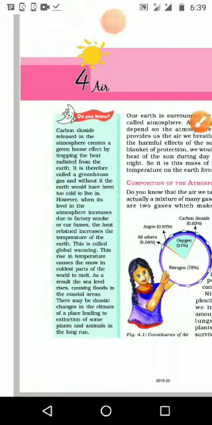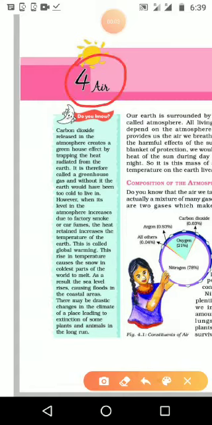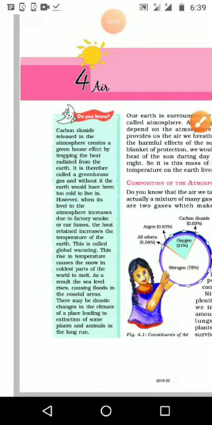Very good morning students. Today we are going to study the fourth lesson of geography, that is air. We know that without air we can't live. It is one of the primary needs of human beings: air, water, food. We need air the maximum, and we can't avoid it even for a single minute.